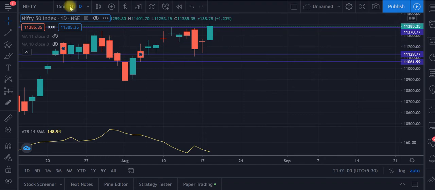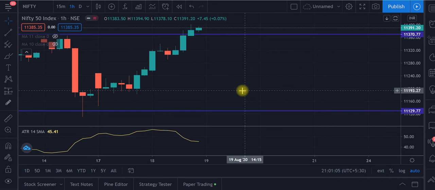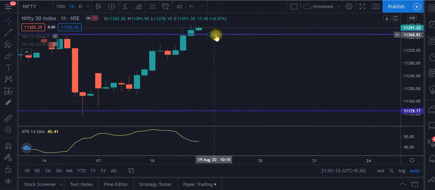So from here, the chart says that the market is up now. I mean, we can see a positive bias in the market until this range is broken again. If the market is above this range, we can always expect the market to go up. We might see 11,500 also soon if the market sustains above this line tomorrow, maybe for 1 or 2 hours.